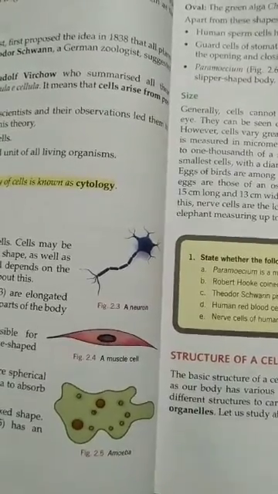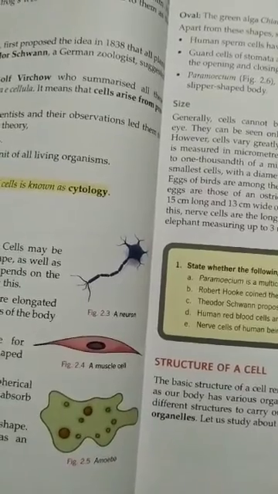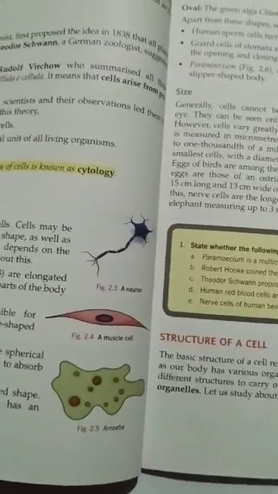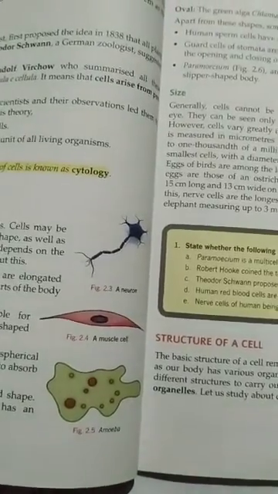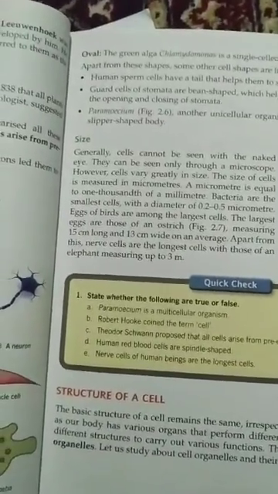Not only the shape, but the size of cells is also different. We have an ostrich egg, which is about 25 centimeters long, and we have the nerve cell, whose size is also long. For measuring the size of the cell, we utilize a unit called the micron.